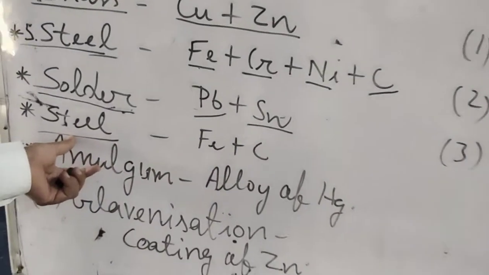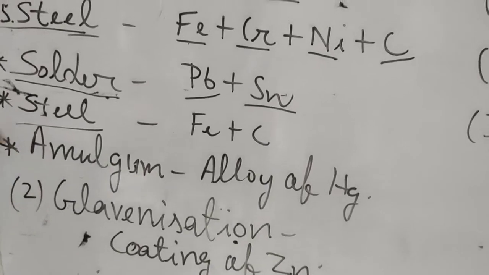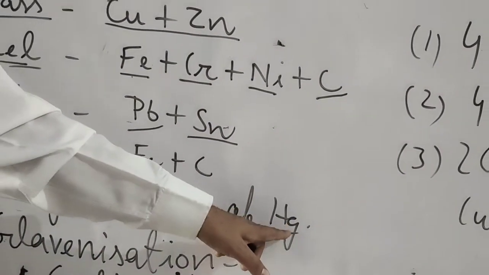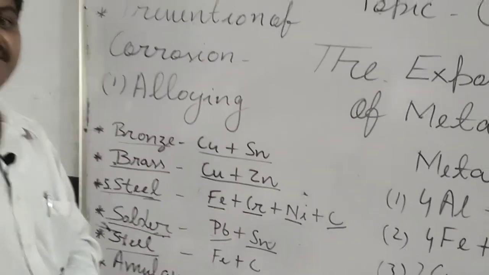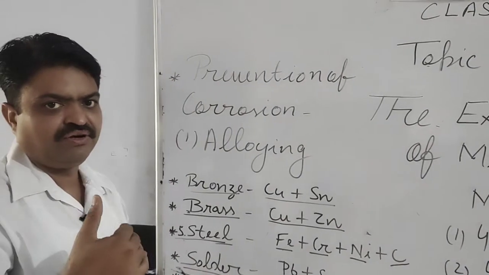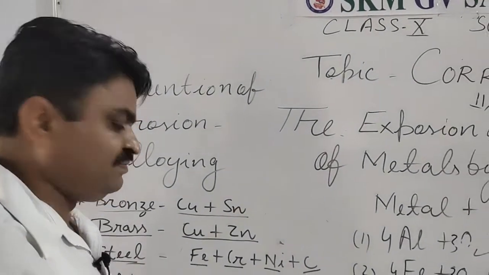That's why they are also known as steel. The next example of an alloy is, student, amalgam. Amalgam is an alloy of mercury, in which mercury is mixed with other metals, and that alloy is known as amalgam, student.